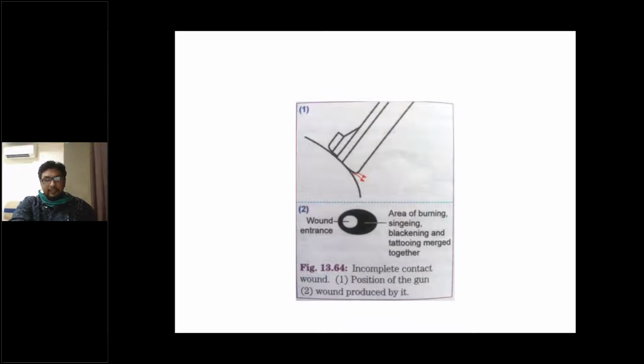This is another type, incomplete contact, where it is contact of the muzzle on a contour like the shoulder, where the contour is rounded. If you hold the barrel of the gun there, then these kind of elliptical shapes are produced, where there is more singeing and blackening.